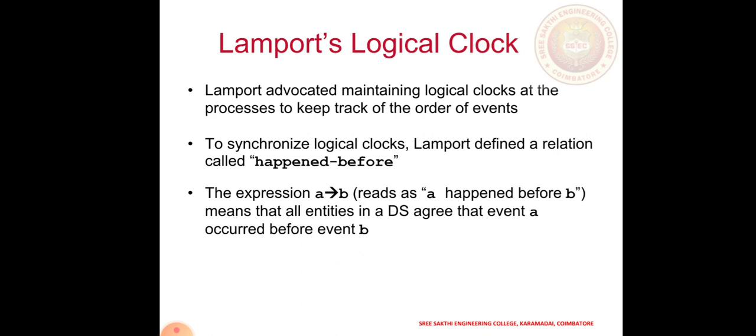Suppose I have 10 events in the client system and 20 events in the server system, then there is no synchronization, because the client only sends 10, the server is receiving 20, so there is no ordering. So we have to order those events. Suppose on the client side I have 10 events, then those 10 have to be ordered from 1 to 10. That means at one particular time the first event is sent, at another particular time the second event is sent. Likewise among the 10 events we have to maintain the ordering.